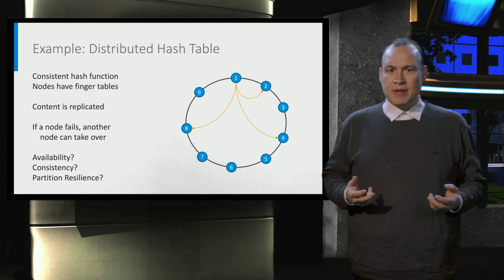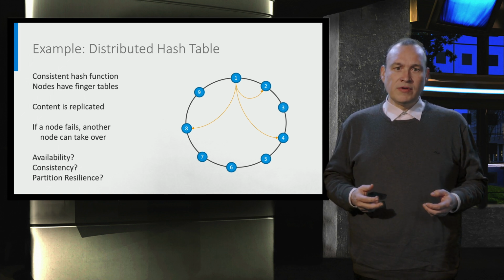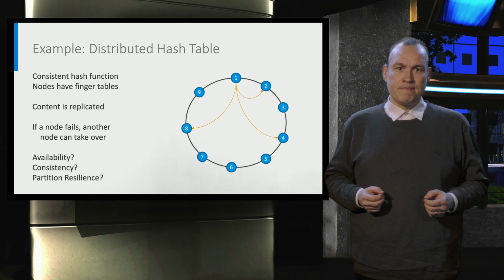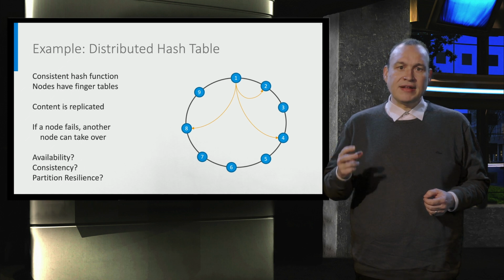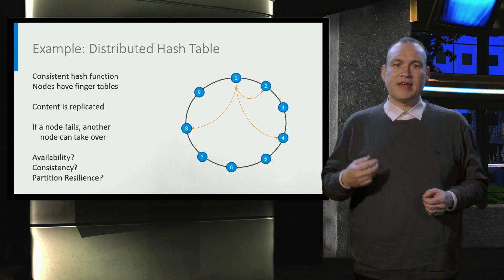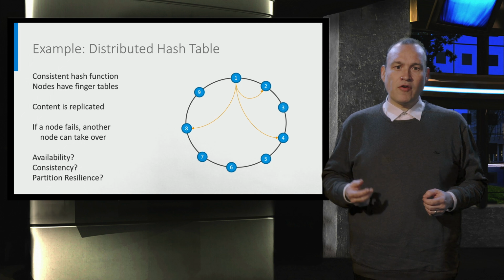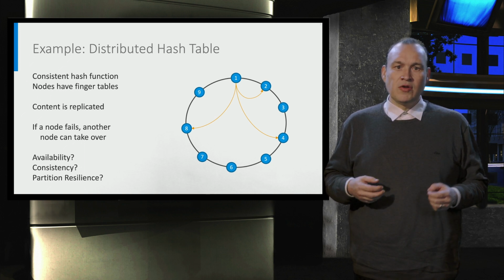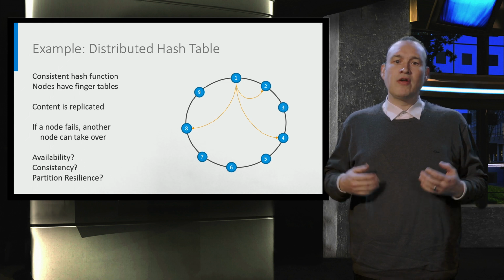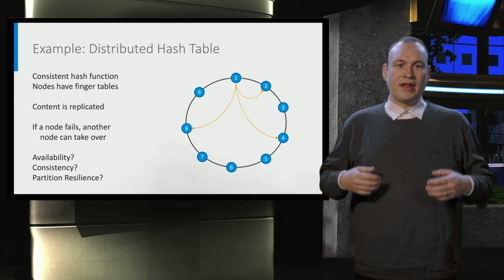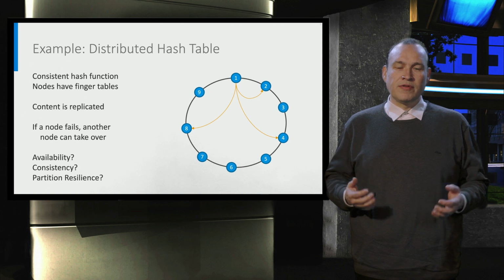Now, a popular implementation of this concept uses a ring topology. The nodes have a finger table because these systems can be large. And by storing links to the nodes in steps of powers of 2, you limit how many other nodes every node needs to know, while you can still reach every node within a useful number of hops.